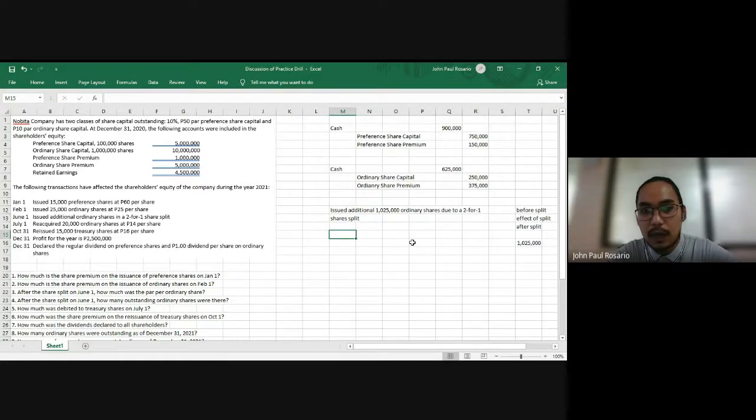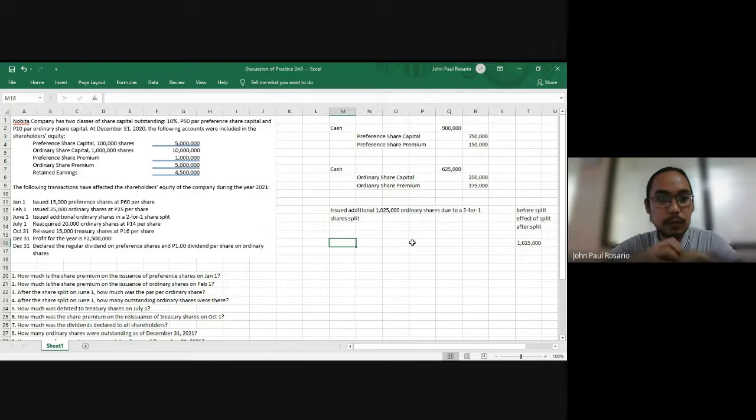What will change here is just the number of shares authorized, the number of shares issued, the number of shares in treasury, and the number of shares outstanding. It will also change the par value per share of the shares that underwent split. Okay, so after that, let's go to July 1.